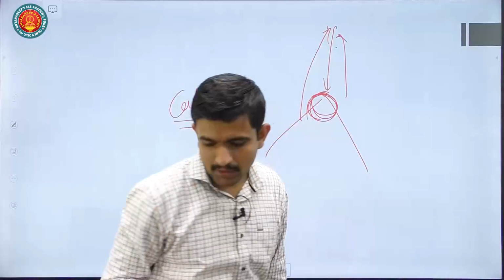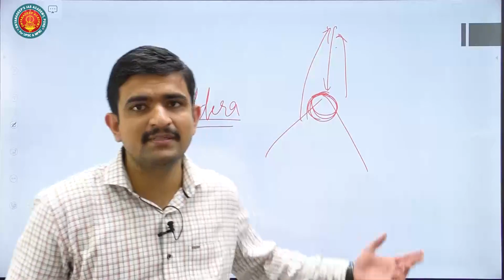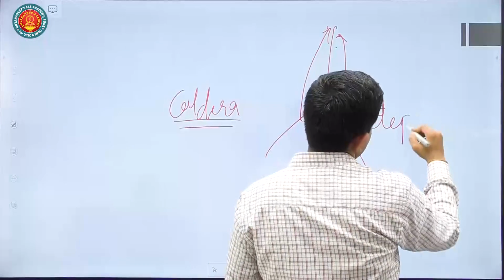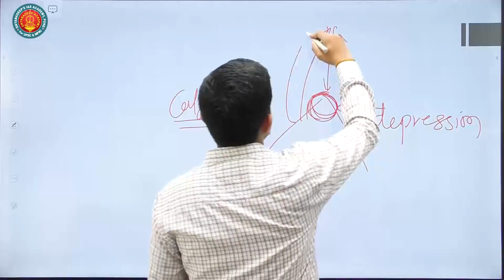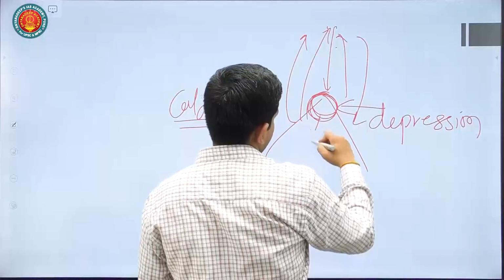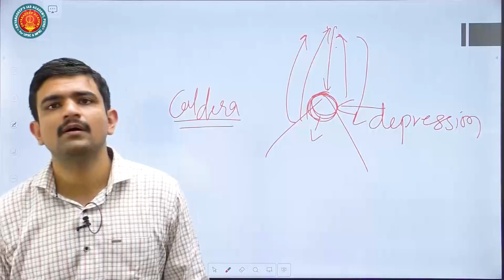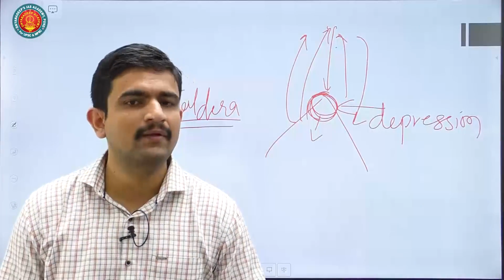So you can mention that a caldera volcano is also present, in which there is a depression. This depression is formed because of the effect of the explosion as well as the effect of gravity, in which material comes back, and there is a formation of depressions on the top of the volcano. These are the things that you can definitely mention.